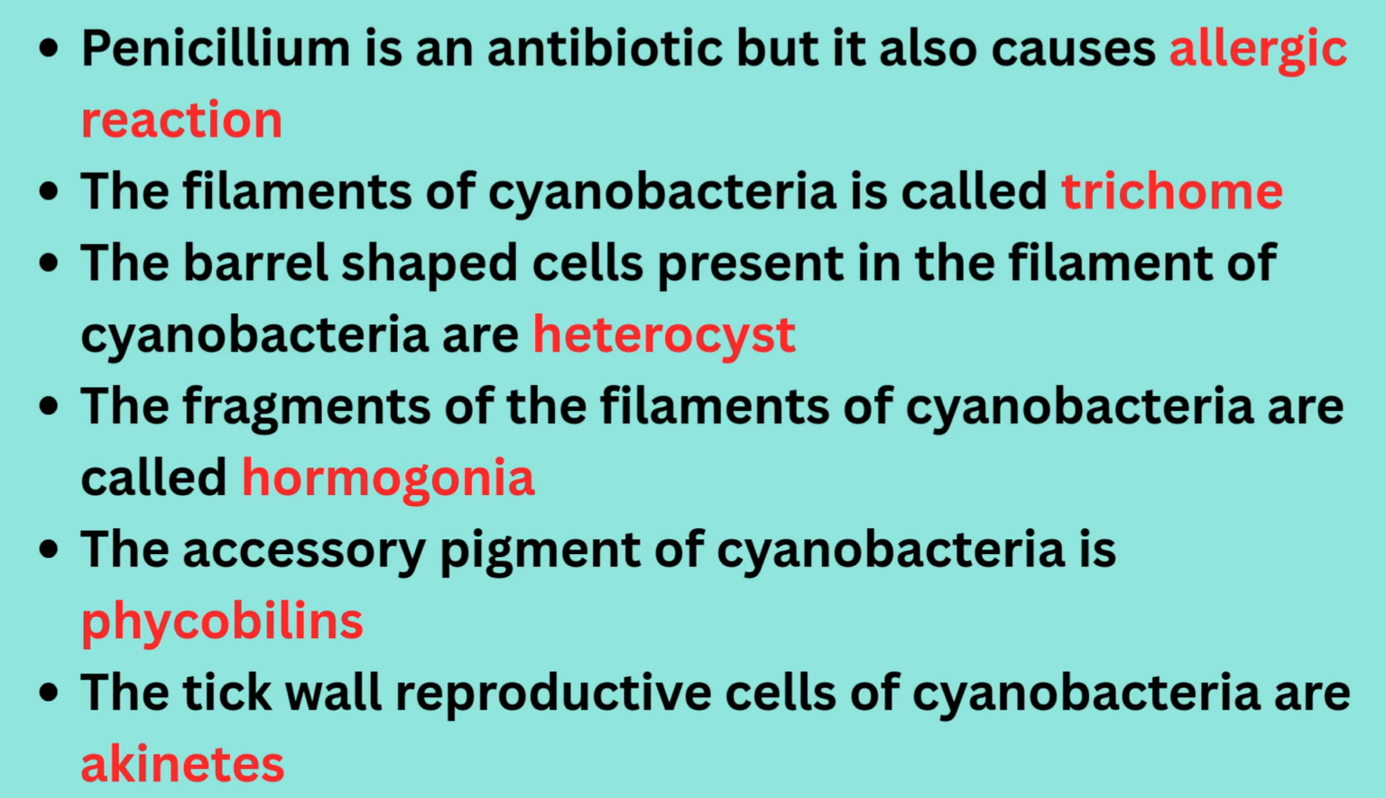The filaments of cyanobacteria are called trichomes. The barrel-shaped cells present in the filament of cyanobacteria are heterocysts. The fragments of the filament of cyanobacteria are called hormogonia. The accessory pigments of cyanobacteria are phycobilins. The thick-walled reproductive cells of cyanobacteria are akinetes.